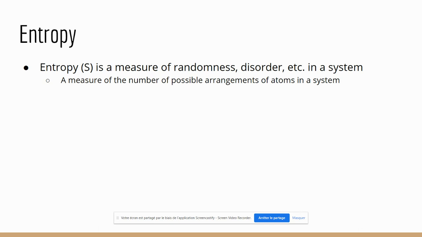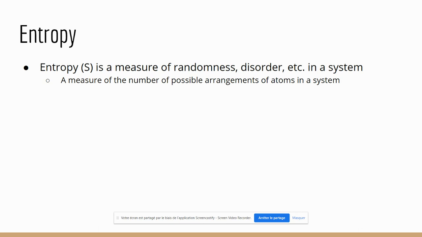So we've discussed enthalpy, but we haven't yet discussed entropy, which is sometimes a competing, sometimes a helping force when it comes to thermodynamic favorability. Entropy is a measure of how much randomness, how much disorder is in a system. There is actually a mathematical relationship, which you really don't need to know for the AP exam, that the entropy of something is directly related to the natural log of the number of different ways that the atoms can be arranged. That doesn't really matter.